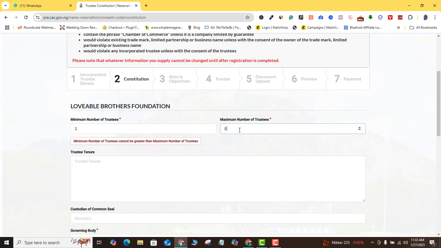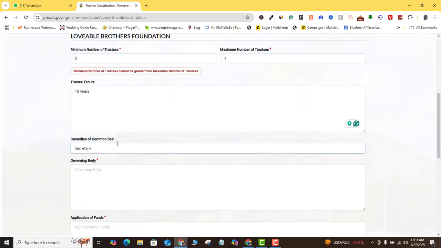But one thing I want you to take note of is that when you're making payments, the number of trustees will actually determine how much you're going to spend, because you will have to go to the court and do a stamp declaration for each of your trustees, and those people are going to charge you there. So you want to take that into consideration, just in case you are doing this for business and you are trying to work out how much you need to charge your customer. Here for trustee tenure, I will just be putting 10 years, but if you're doing this for business, you can also ask your customers if they have a specific number of years they want to use for their trustees' tenure. If they don't, you can just put something like 10 years.